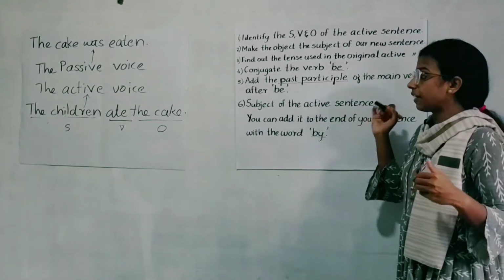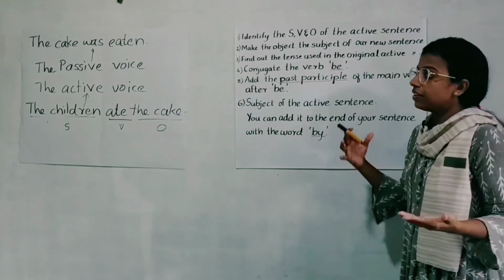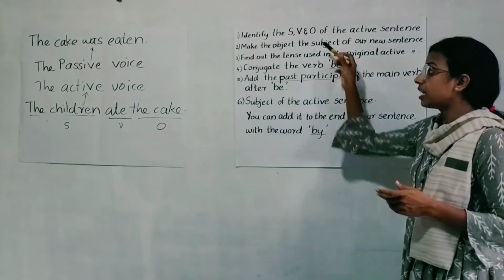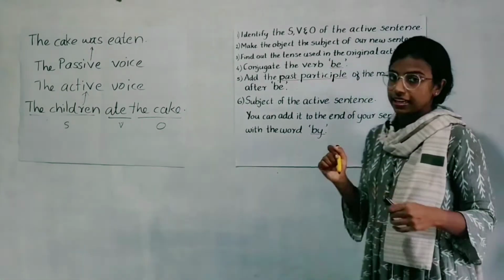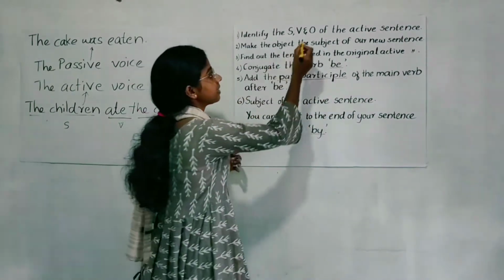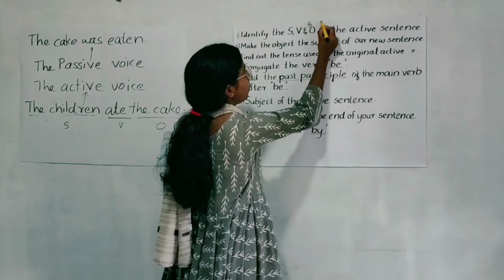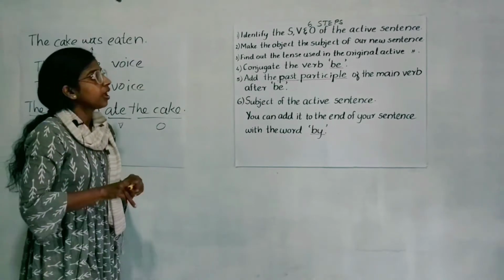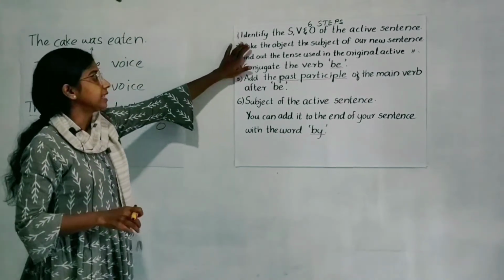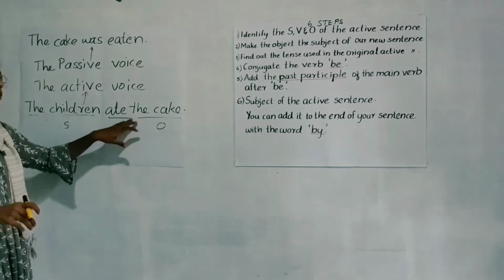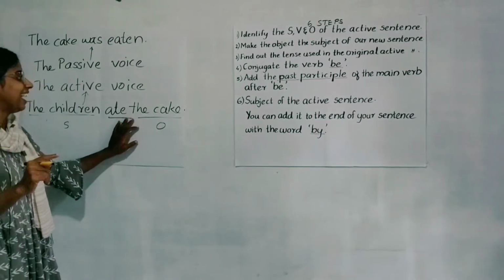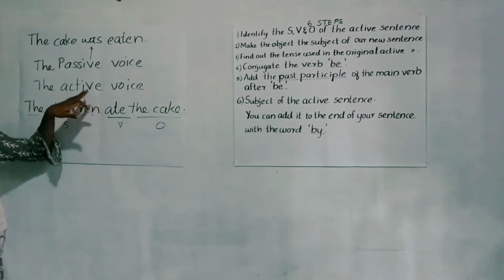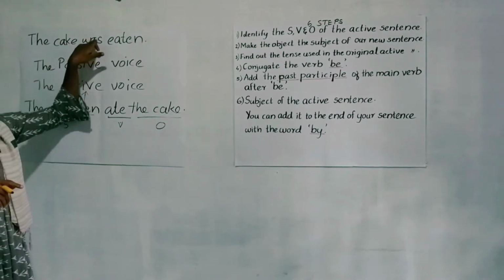And now we have to learn how to turn a sentence from its active form to the passive form. So for that, there are 6 steps to change a sentence from its active form to its passive form. 6 steps. So to learn these steps, let's examine a sentence. Let's go back to our first sentence about the cake, and let's examine how a sentence is turning from active to its passive form. Okay, let's see.